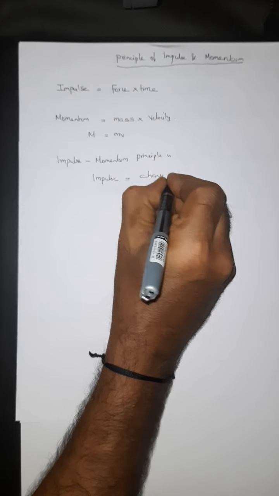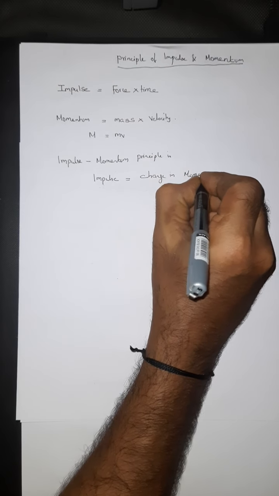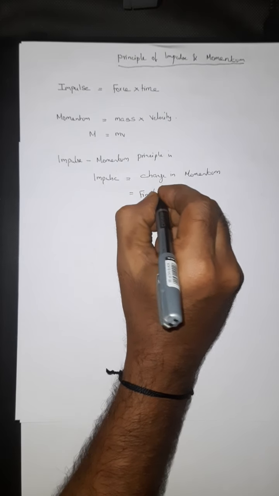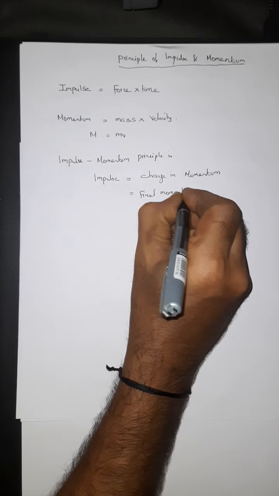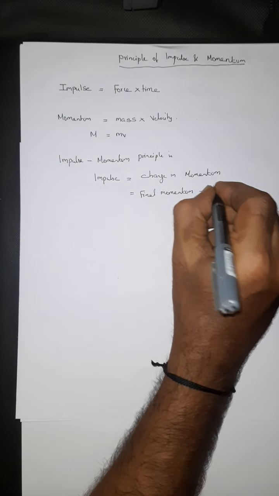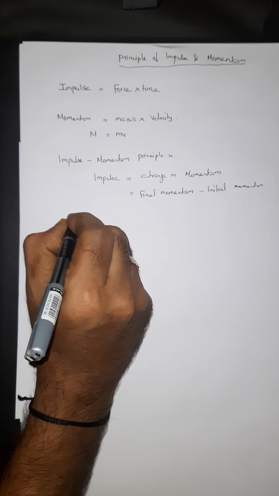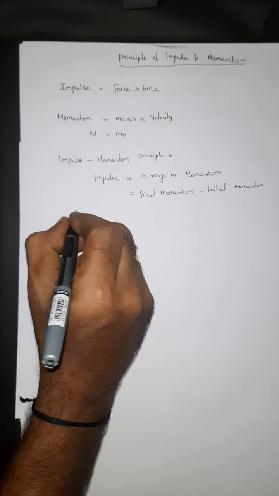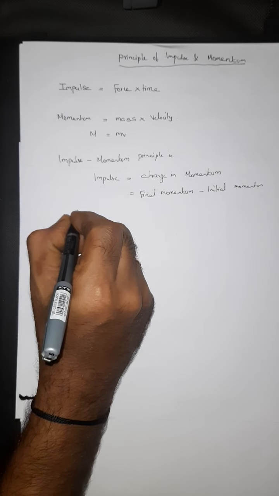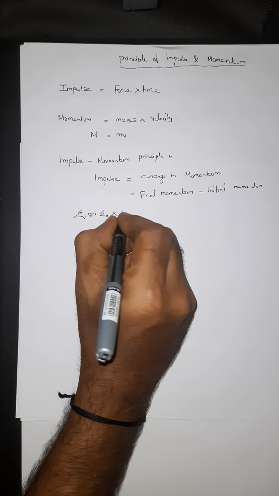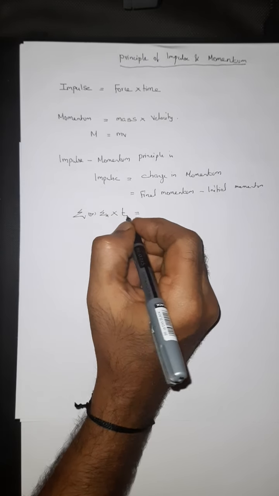This change in momentum is nothing but final momentum minus initial momentum. So impulse is nothing but force into time, right? That is force into time. Force could be either vertical force or horizontal force. Therefore, summation V or summation H into time, which can be represented by t.